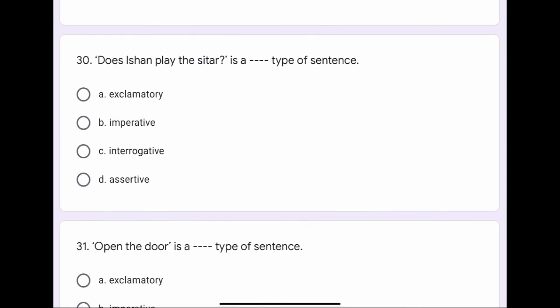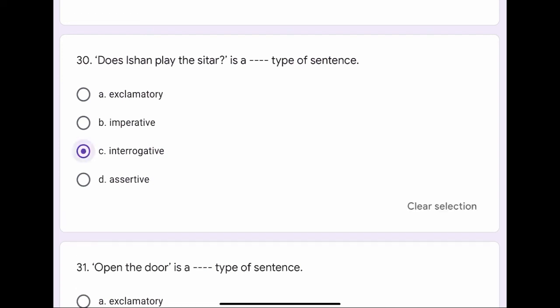Question number 30. Does Ishan play the sitar is a dash dash type of sentence. The options are A. Exclamatory, B. Imperative, C. Interrogative, or D. Assertive. The correct option is C. Interrogative.